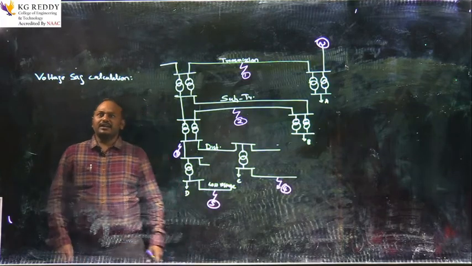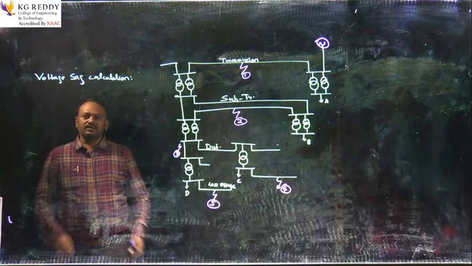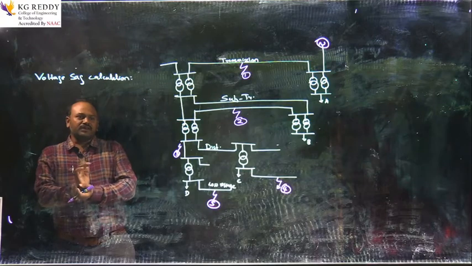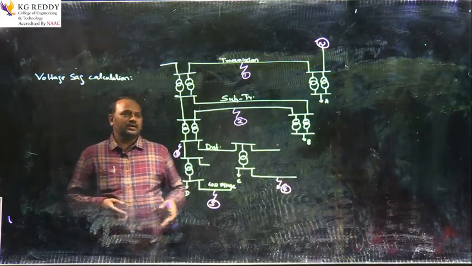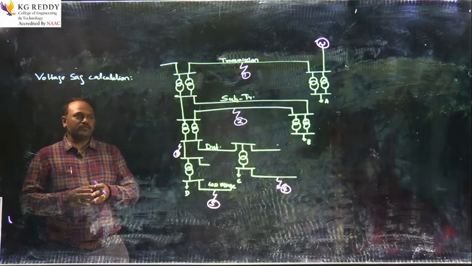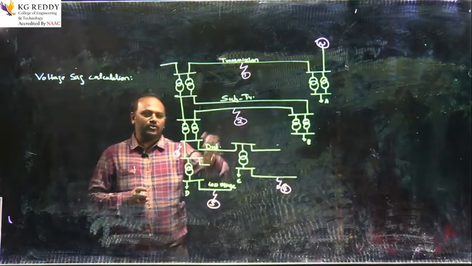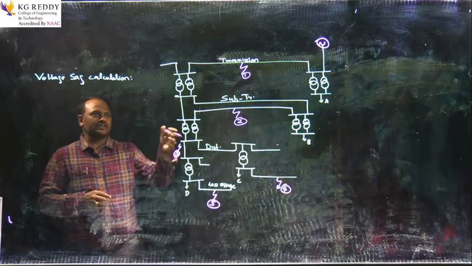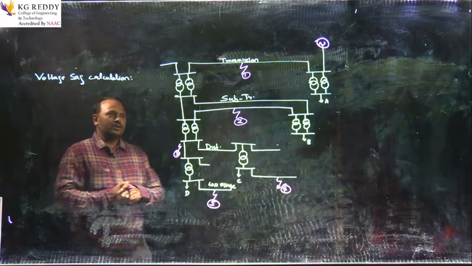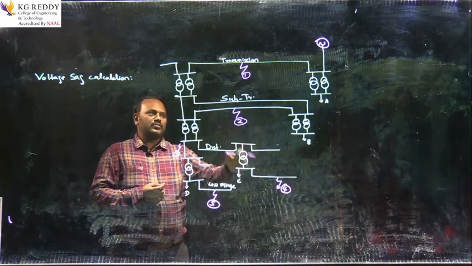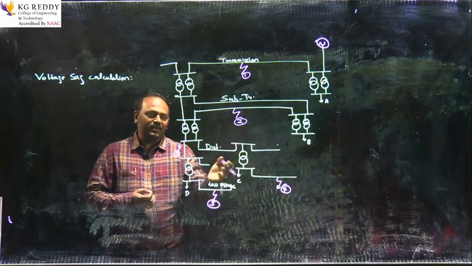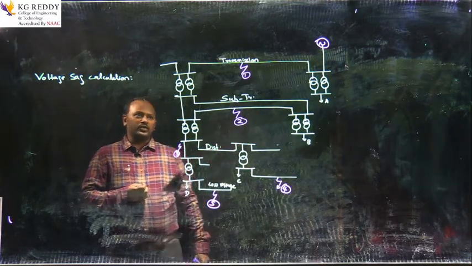Today we will see calculation of voltage sag by using theoretical method. For this, we are taking a distribution system which consists of various loads, and we are also considering some faults. Today we are going to see how the voltage sag will behave for different loads A, B, C and D for different fault locations.